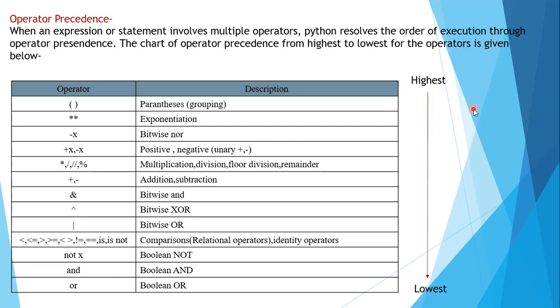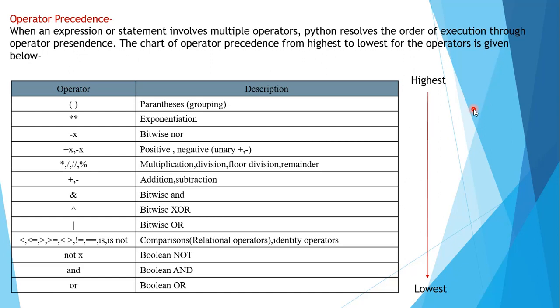All those operators are sorted in a certain sequence, and that is known as BODMAS: bracket, of, division, multiplication, addition and subtraction. So first you solve the bracket, then you go for of, then division, then multiplication, then addition, and then subtraction. So a certain order is already set for the evaluation of those operators.